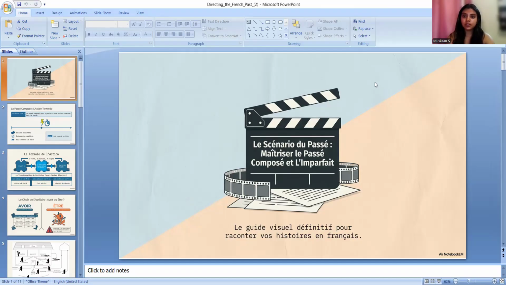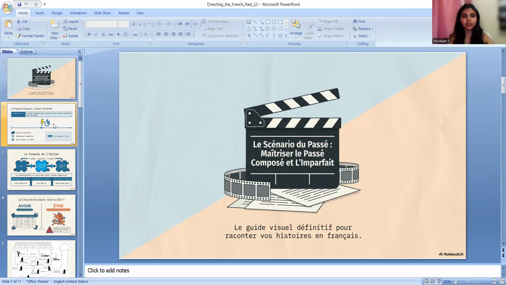And for today we will be doing le passé composé et l'imparfait. And I hope at the end of this video you will just master the use of le passé composé and l'imparfait and how to use them in sentences. So let's start. C'est parti.